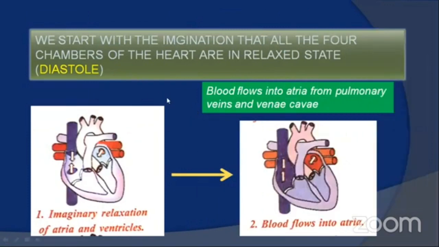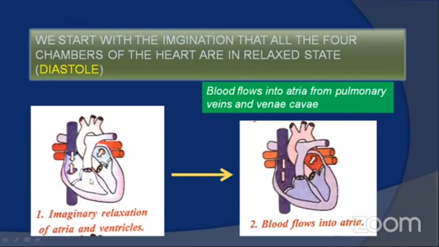So first we'll see how the cardiac cycle is taking place. Let's make an imaginary assumption that all four chambers of the heart are in a relaxed state, meaning both auricles and ventricles are relaxed. When all the chambers are relaxed, the pressure in the chambers falls down.